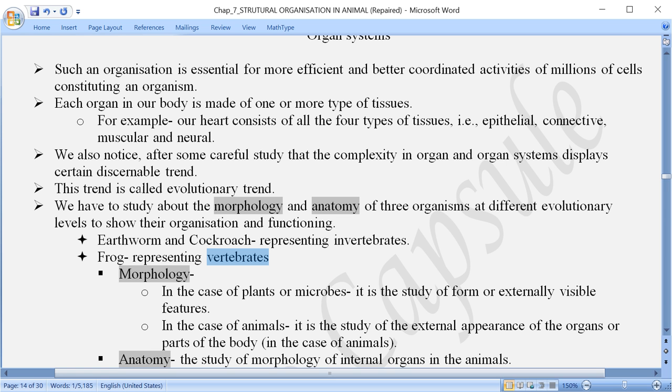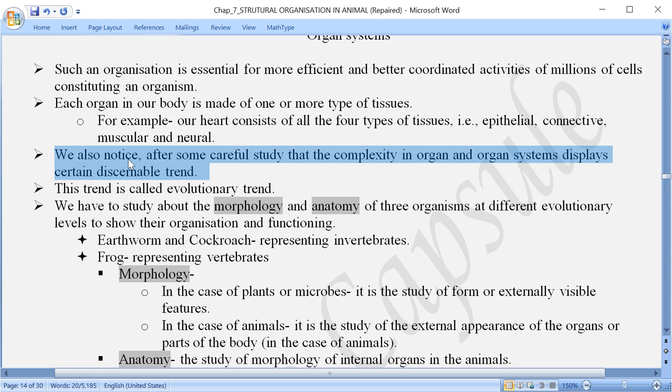And if you consider evolution, there is a trend in evolution also. This trend is called what? Evolutionary trend, where cells or tissues, organ and organ systems. Just note down this point here.